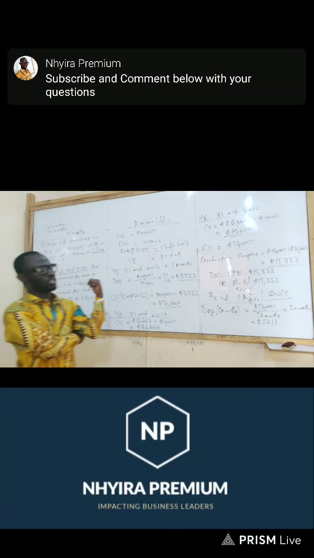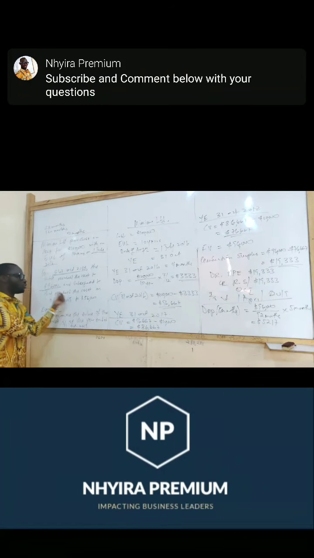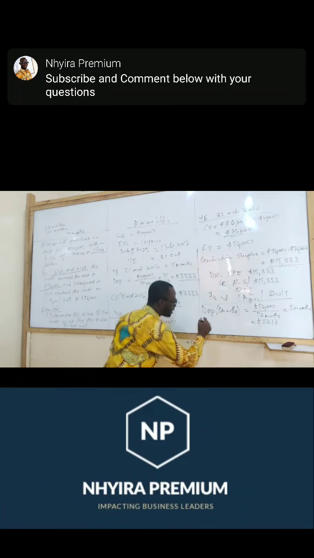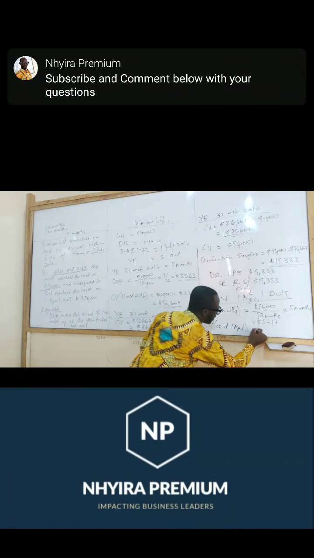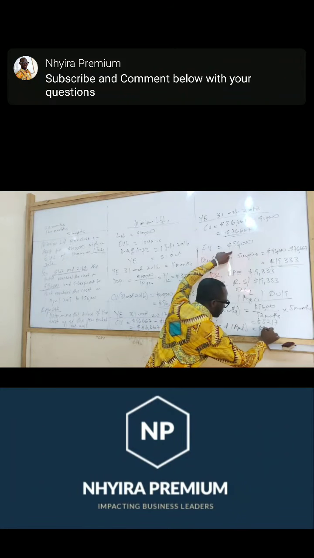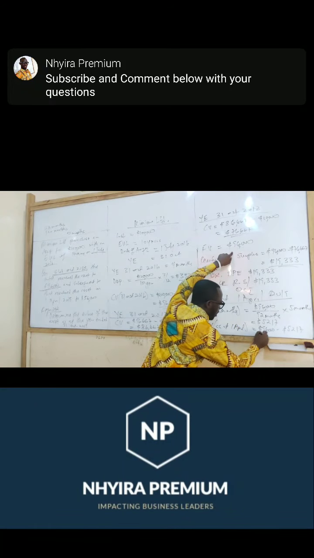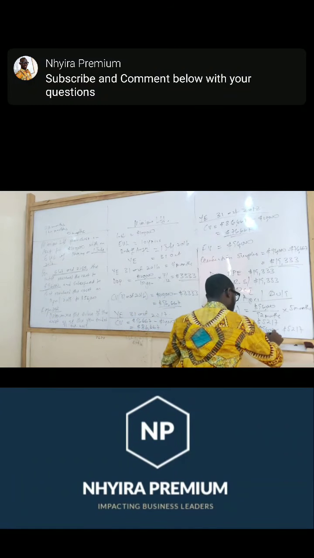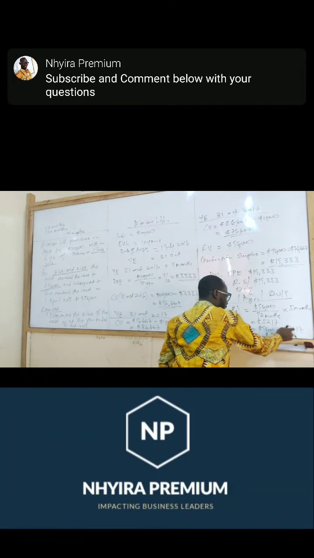Now, this question is silent. Nothing is said about the company not doing revaluation, so let's see what is happening there. So this is the depreciation. What is the carrying value as at that date? It's going to be 96,000 minus 5,217. What do I have? 90,783. Can we do that? Yes.